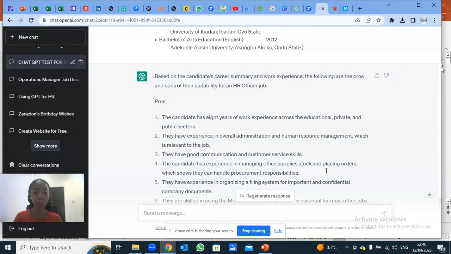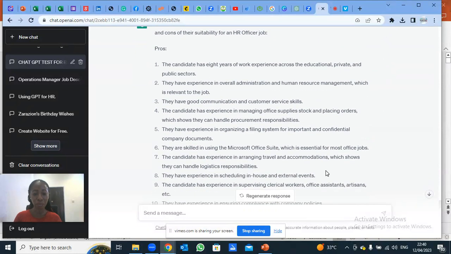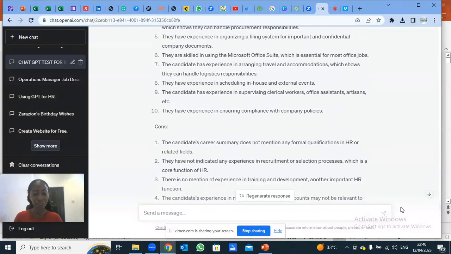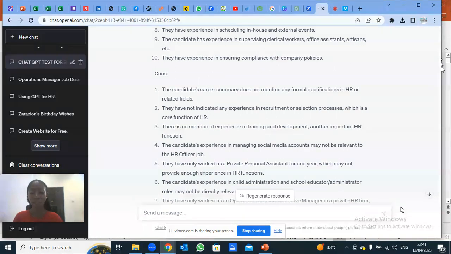It's saying that based on the candidate summary and work experience, these are the pros and cons of the suitability of this person for an HR officer job. So look at the pros and cons. It says the candidate has 8 years of work experience, the candidate does this, the candidate does that, and it gave all the pros, then it gave the cons: that this candidate in this CV did not mention training and development experience.